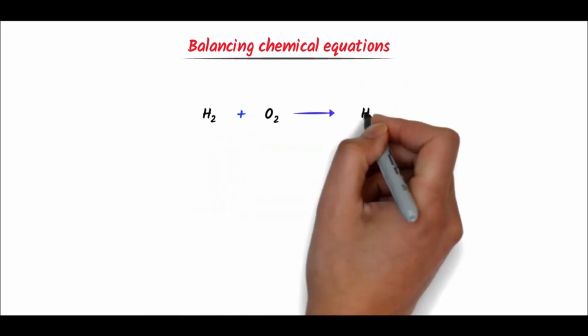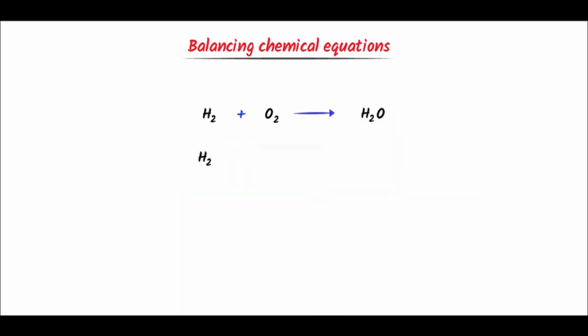Now consider this chemical equation. I write here hydrogen gas, oxygen gas, and in case of H2O, I write them separately. Usually, in such type of reactions, I start from either hydrogen or oxygen. Now here, according to the law of conservation of mass, at the left hand side, there are 2 oxygen atoms. At the right hand side, there is 1 oxygen atom. So I put here 2 with this oxygen. So oxygen is balanced. Now listen carefully.